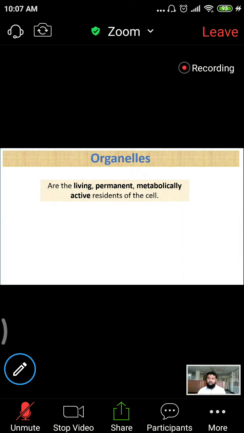So what are the types of organelles? There is a question in the cards. Membranous organelle and non-membranous organelle. I think you know. What are the membranous organelles? If you fail to produce this answer, always think that you will fail. Mind it.